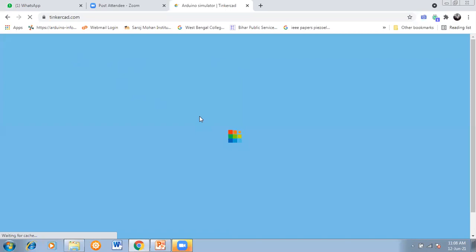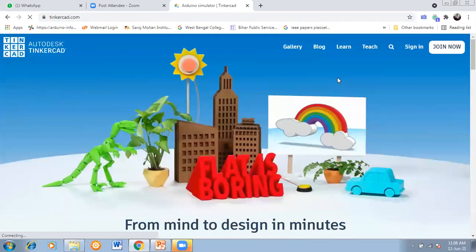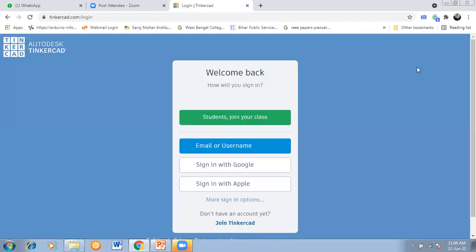So Autodesk Tinkercad, the name of the software is Tinkercad, tinkercad.com basically. Look, the sign in option is here. When you reach tinkercad.com on the website, the sign in option will come. Click over there or join now. First, what will you do? You will click Join now. When you try to join, it will give you sign in with Google, Gmail account. You go through that one, sign in through the Gmail account, and give the password, and you can join Tinkercad.